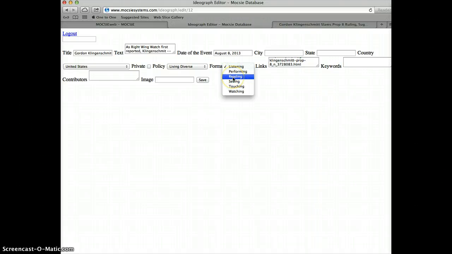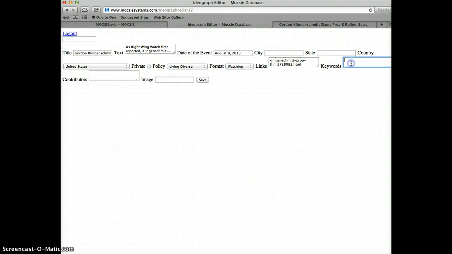Performing arts, reading is fiction, journalism, nonfiction, blogs. If you wanted to post some of your own blogs up here as a hyperlink, it would be under reading. Seeing would be visual art. If it's a cartoon or a comic, then I'll show you how to do that next. Touching is sculptural installation art, something that's tangible and you can touch. But in this case, it's a video, so we'll click on watching.